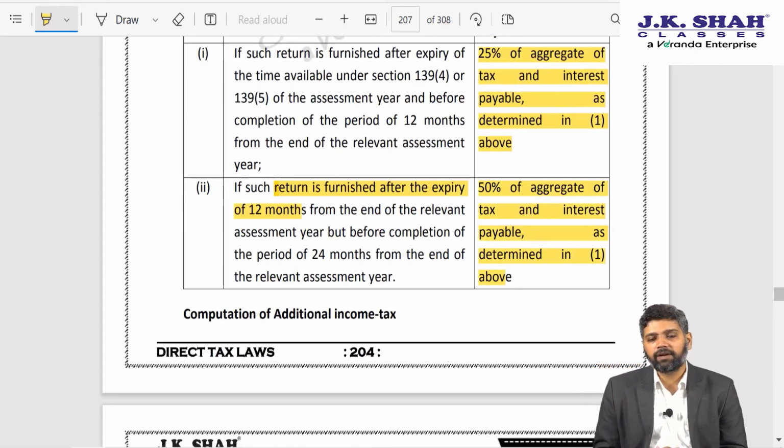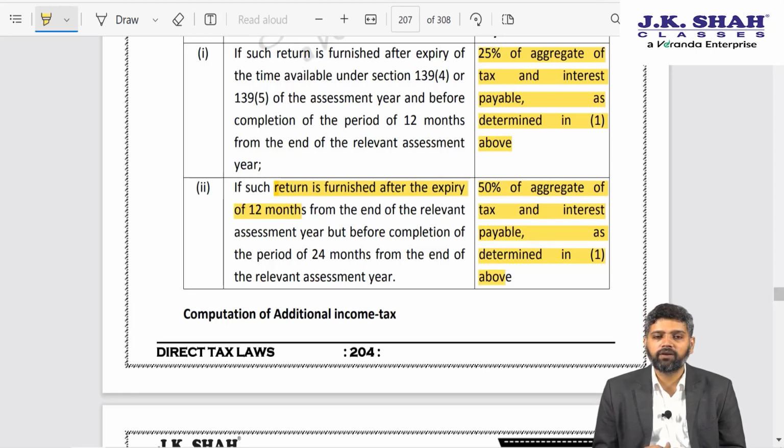So clearly updated return is only for the benefit of income tax department. Over here the only thing is, if you have not disclosed any transactions, if you have not disclosed any income, rather than the assessing officer reopening your proceedings and later you may face consequences of interest, penalty and prosecution, you show it on your own, pay the additional tax, at least there would be no penalty and prosecution.